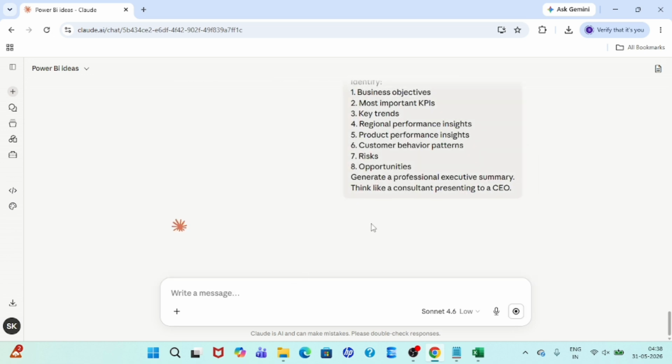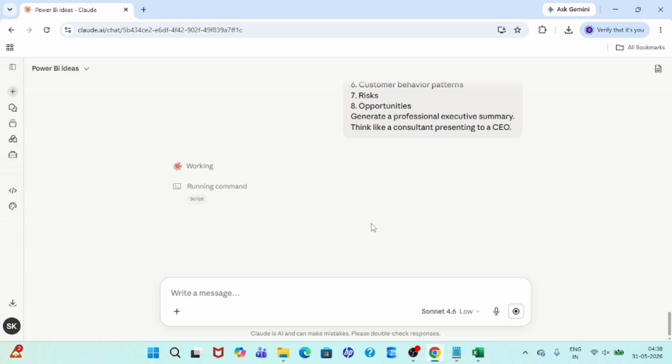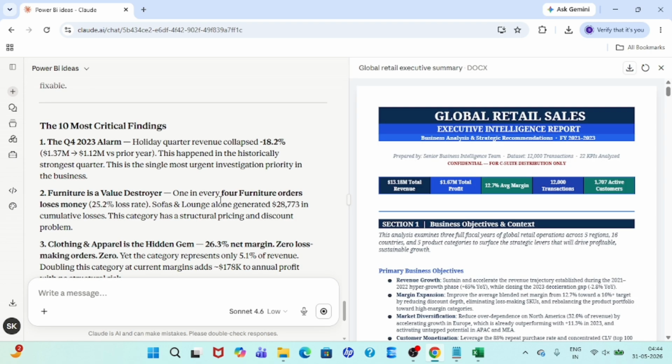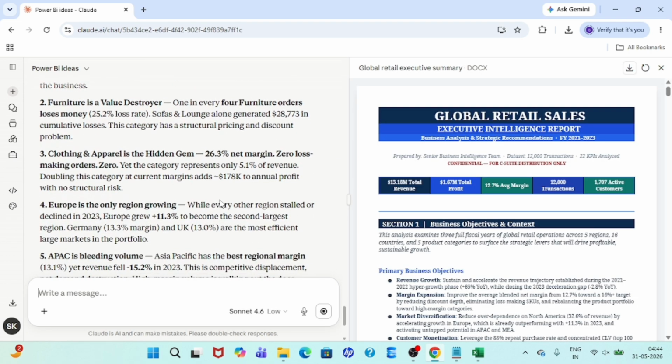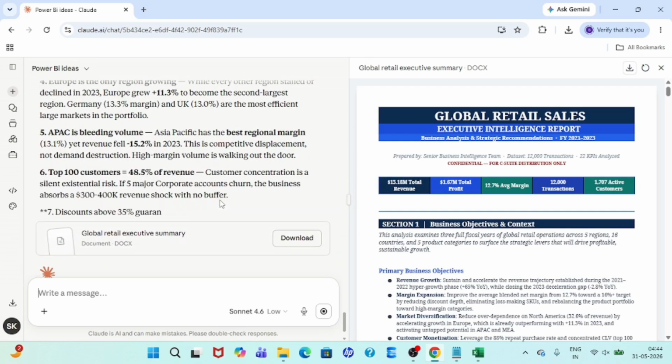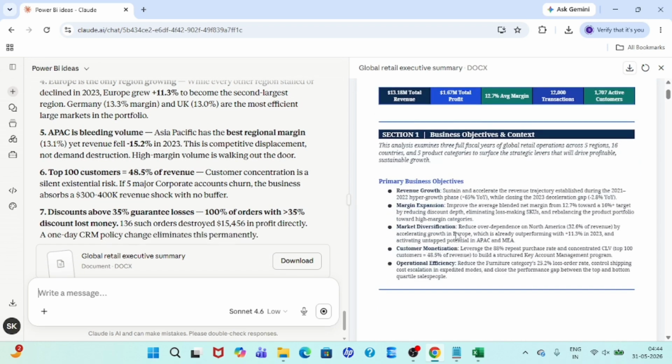So let's see what happens, what kind of response we are getting from Claude AI. So definitely we will get a positive response, and let's wait for a moment. Now, as you can see, this global retail summary has been generated by Claude AI, which we asked for, and all the explanations you would find here.